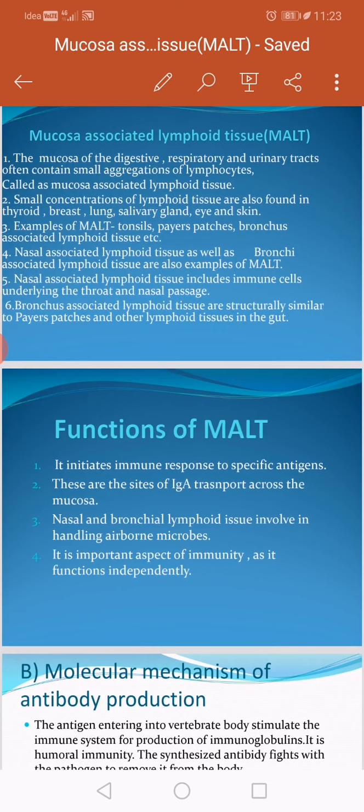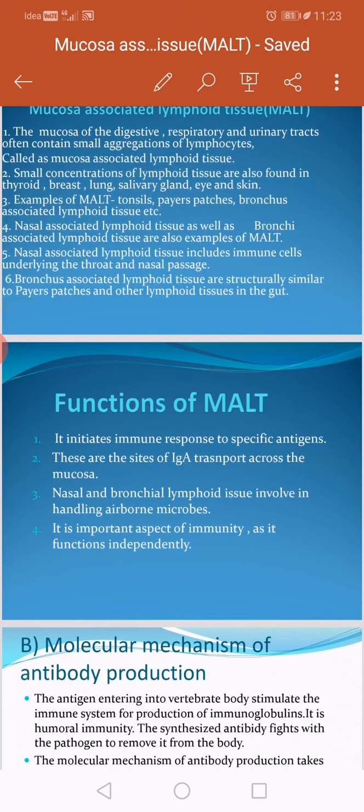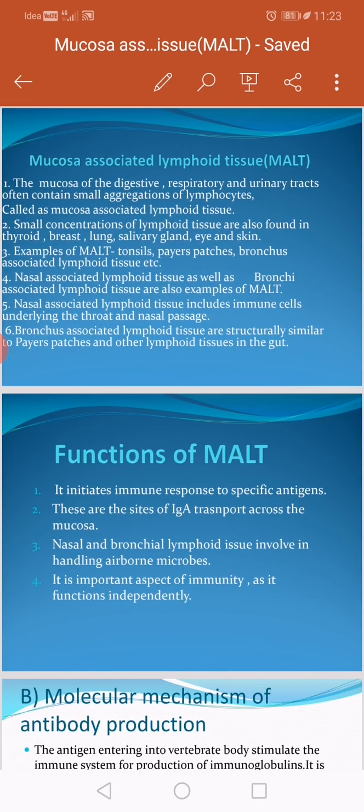What is mucosa associated? The mucosal lining of the respiratory tract, digestive tract, or urinary tract contains a small collection of lymphocytes, and that is called mucosa associated lymphoid tissue.